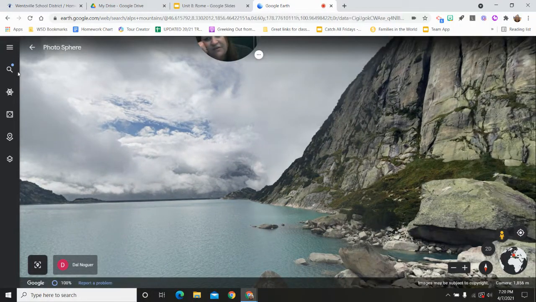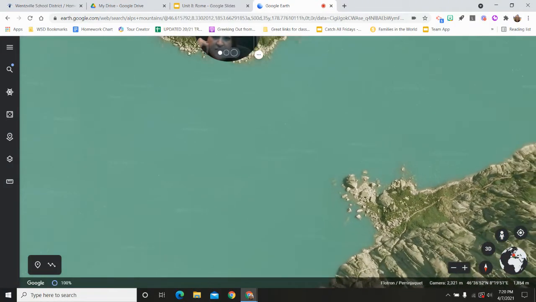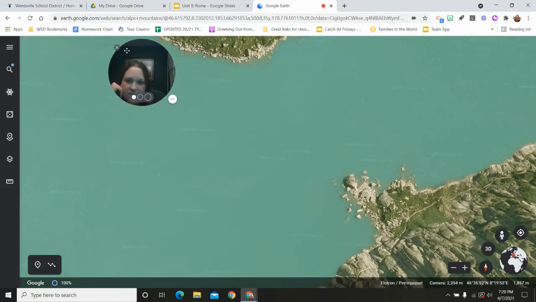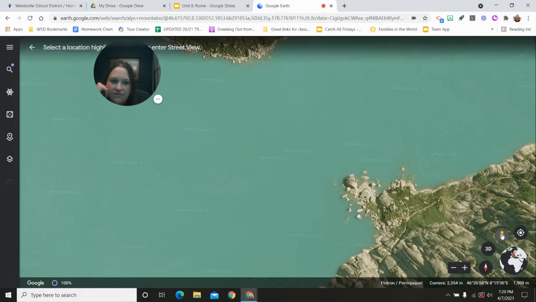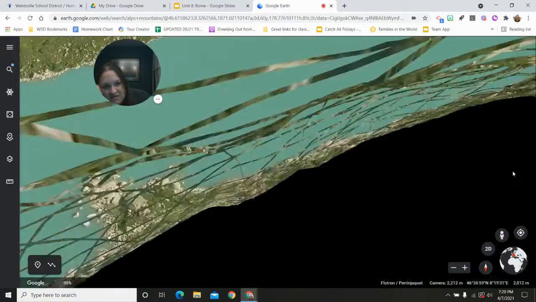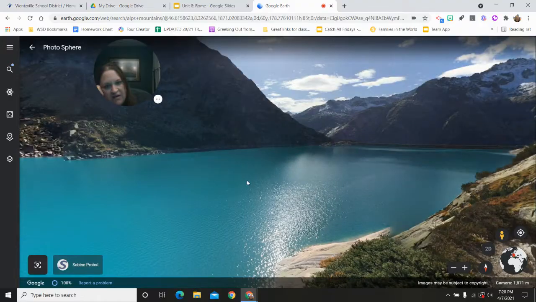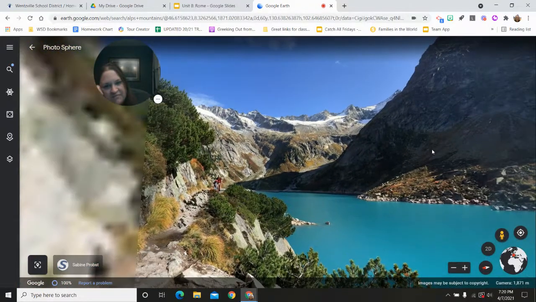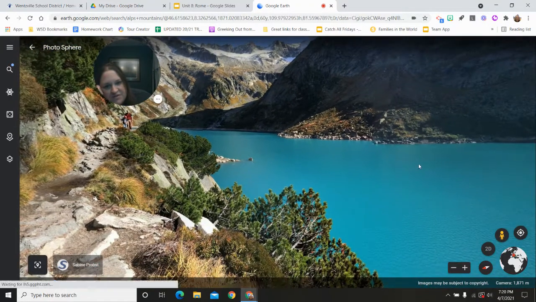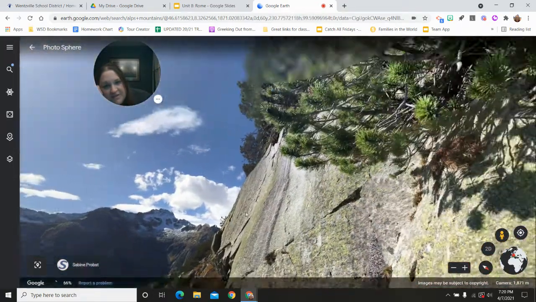I do. Let's try again. Let me move my face. Let's try this one. I'll just play with this all day. I'll keep clicking on these little circles until I find a good picture that I like. Oh, now that one's it. Look at that. And of course, look at how blue that water is. Oh my goodness. See, I have too much fun with this.